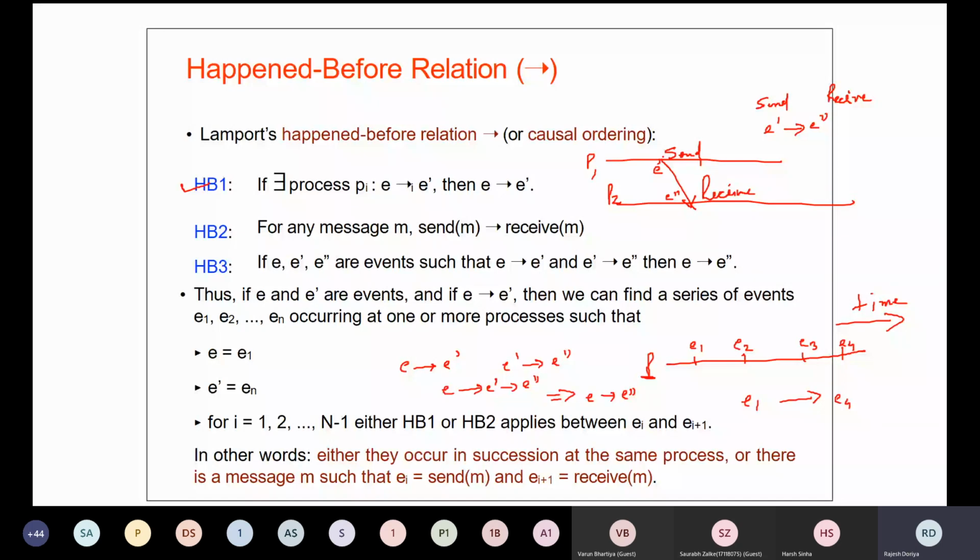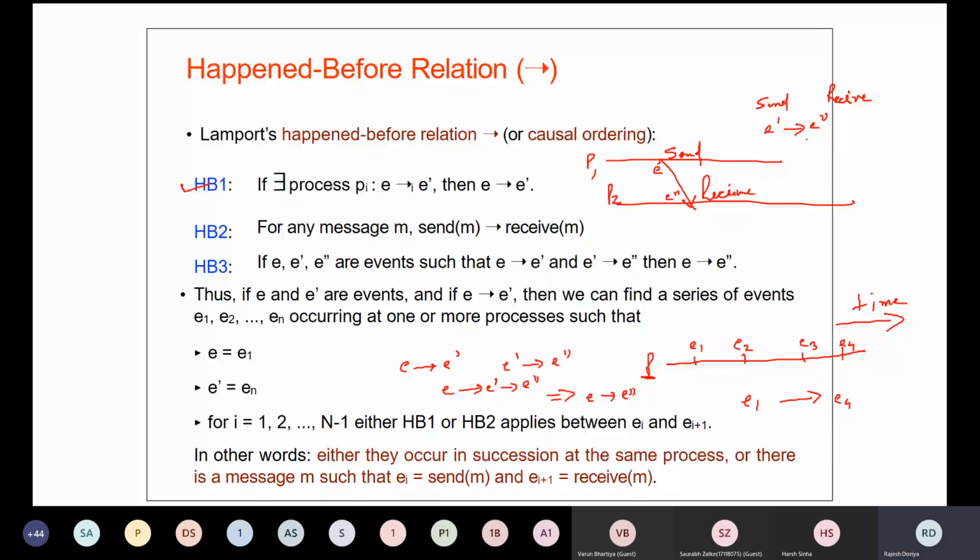P1 is sending a message to P2. Let's say the sending event is E dash and the receive event is E double dash. Since the send event always happens before the receive event,